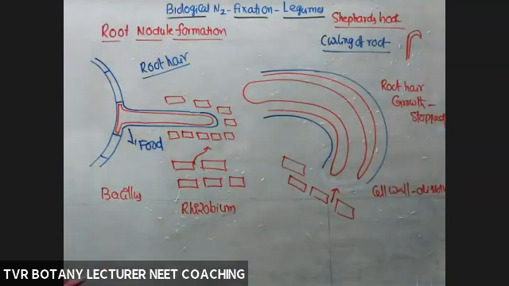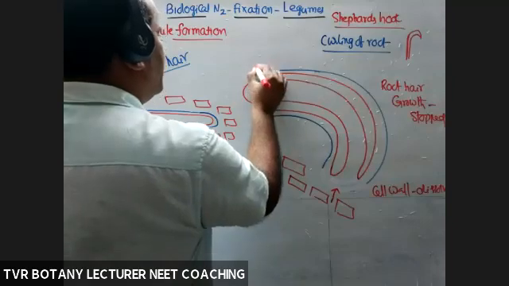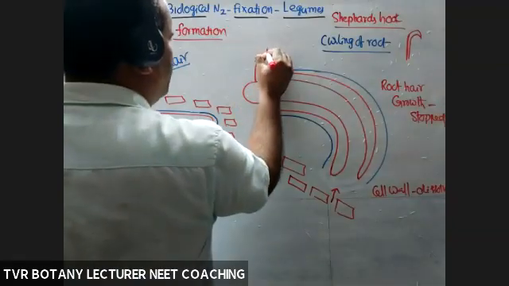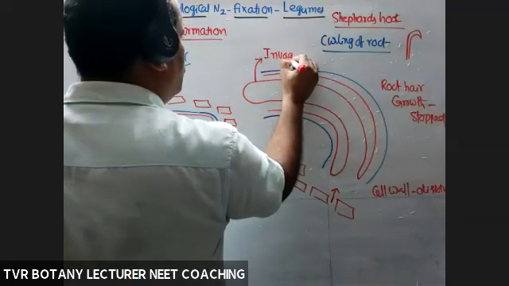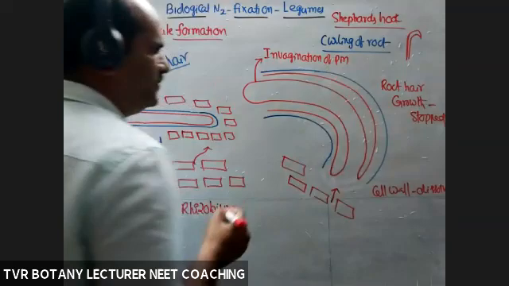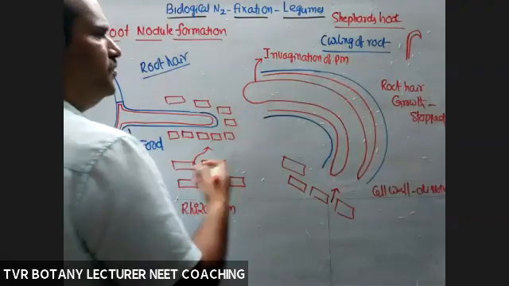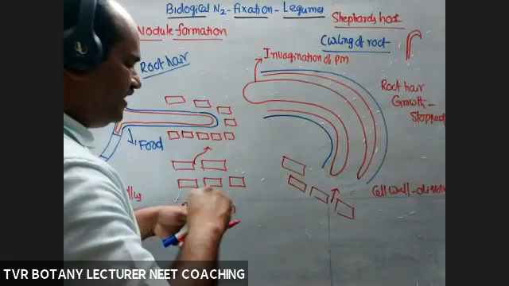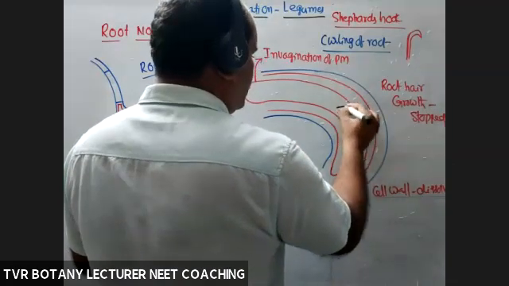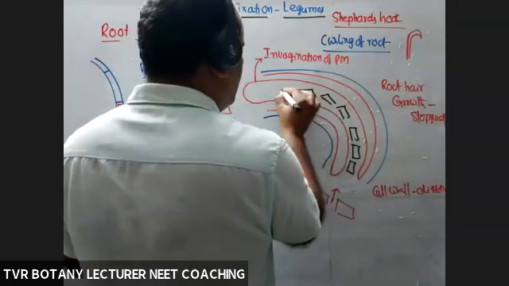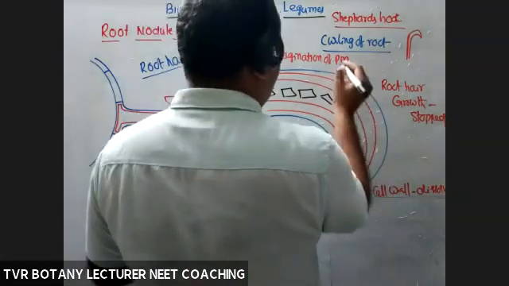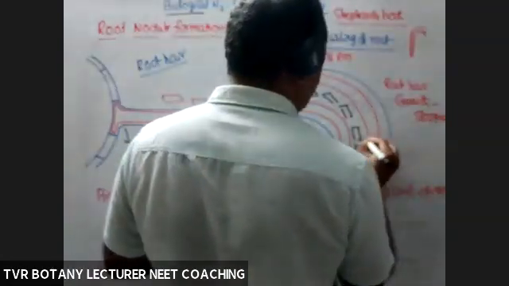Invagination of the membrane means folding towards the inside. Invagination of plasma membrane, intracytoplasmic folding, and that is with the invading bacteria. Now bacteria entered into that invagination. The invading, attacking bacteria. So now this invagination is called the infection thread.